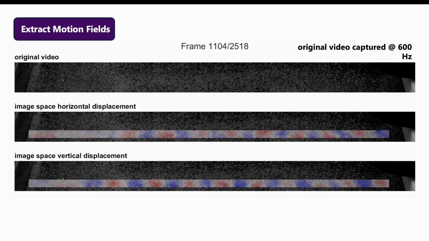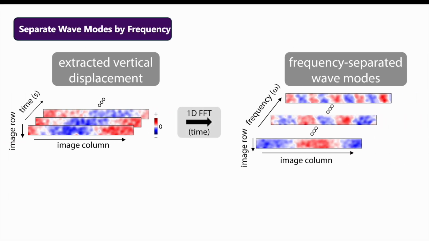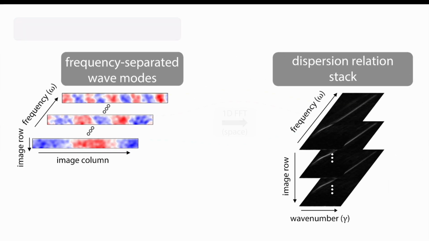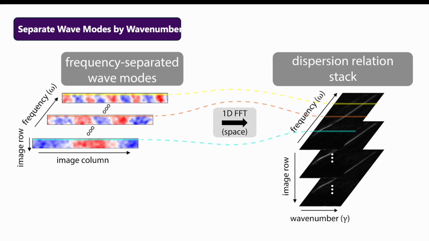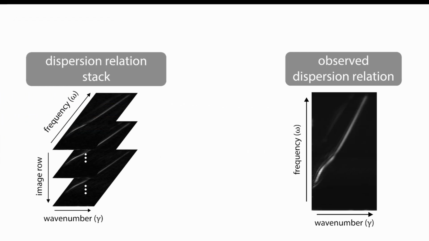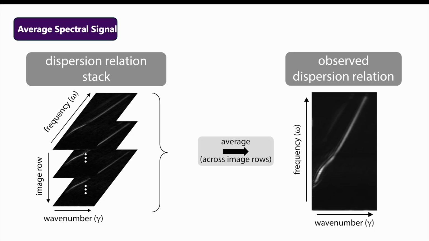We start with a video of small amplitude waves traveling across the surface of the material. We use phase-based motion processing to extract the displacement field for each frame. In this example, waves are propagating in the horizontal direction from right to left. We apply FFT along the time dimension to separate the observed wave modes by frequency. For each separated wave mode, we apply a second spatial FFT along the direction of wave travel to understand which wave numbers are associated with each frequency. By averaging over image rows, we obtain our video observed dispersion relation.